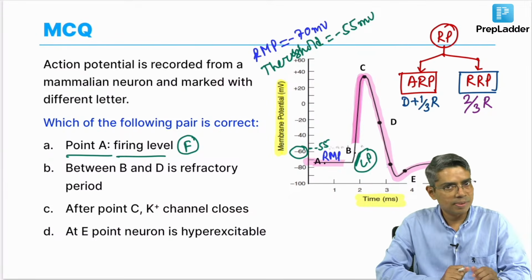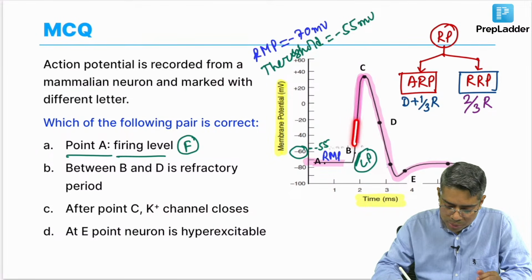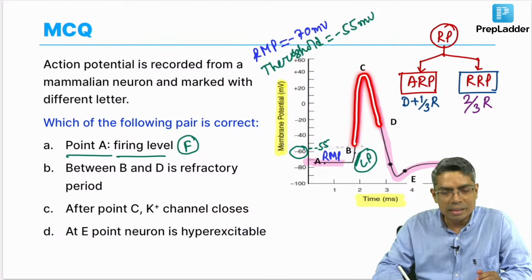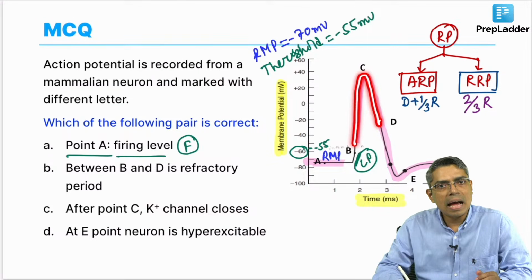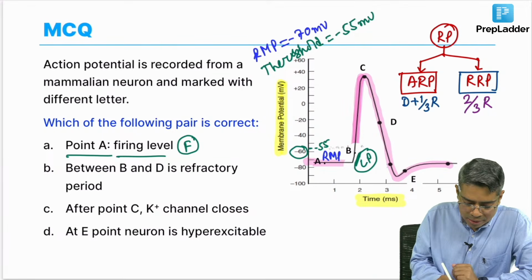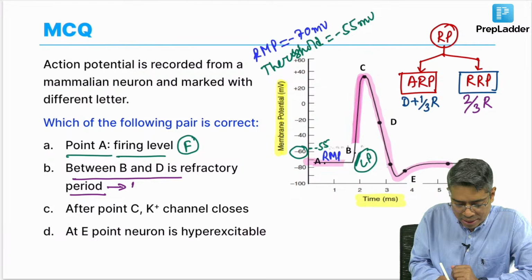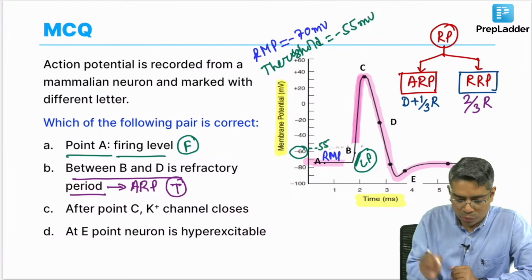So, if I look at the diagram once again, from B up to point D, this is basically the absolute refractory period. So, option B is saying that between point B and D is the refractory period. It is absolutely correct. This is the absolute refractory period and this is a true statement.